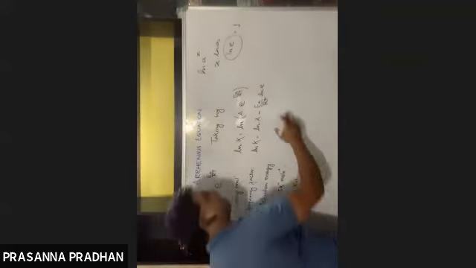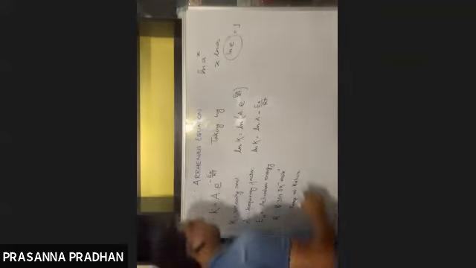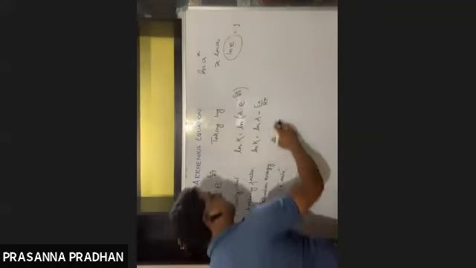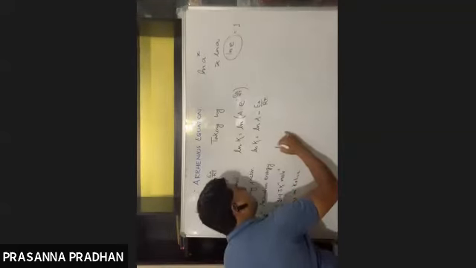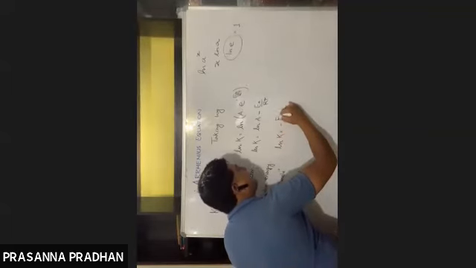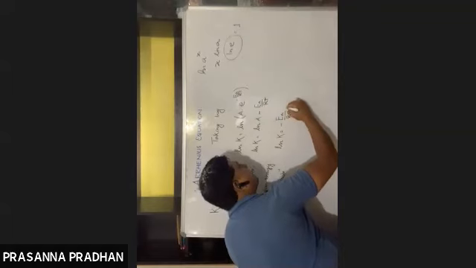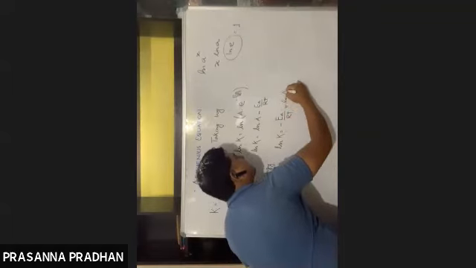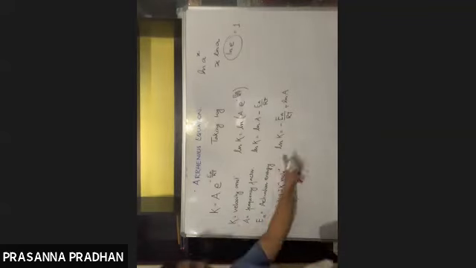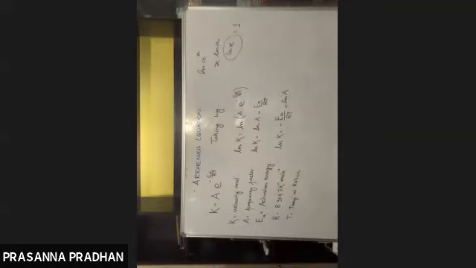And the value of ln e is equal to 1. So after taking log on both the sides, this equation reduces to ln k equals minus Ea by RT plus ln A. This is what is very famously known as the logarithm form of the Arrhenius equation.